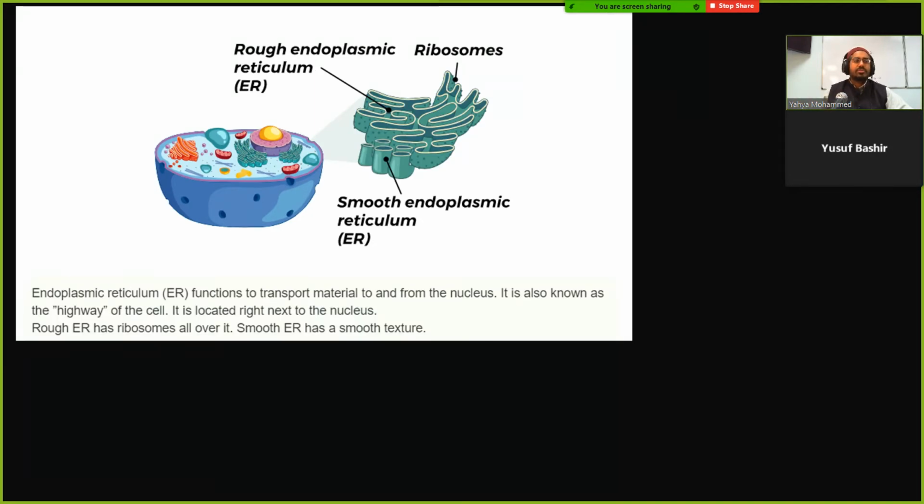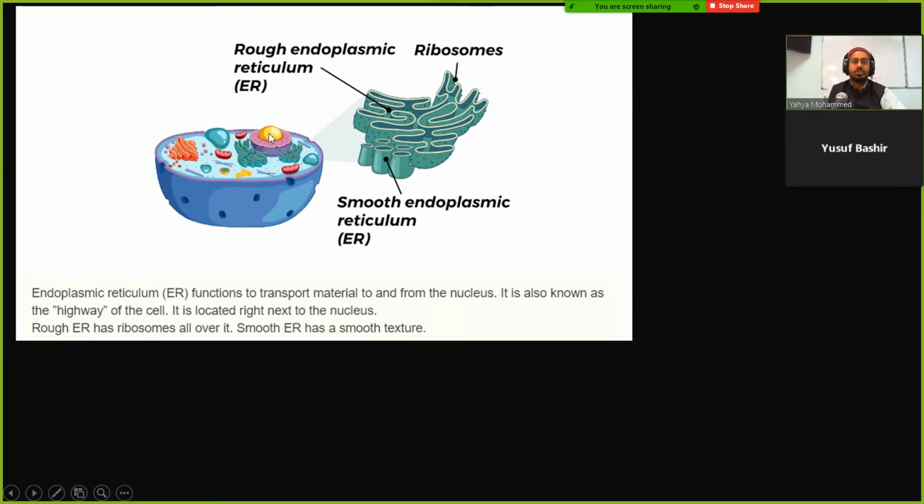Now, right outside of the nucleus, you notice we have the nucleus right in the center. Outside of it, you're going to have all these layers and layers of things. This is called the rough endoplasmic reticulum. Why is it called rough? Because on the surface, it looks rough, because it has all these ribosomes on it.